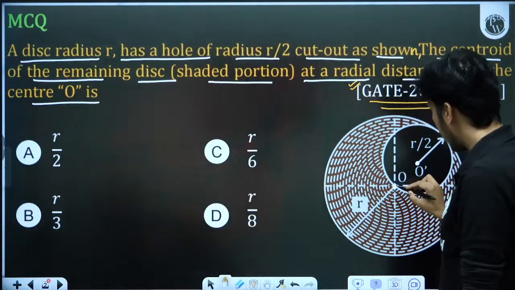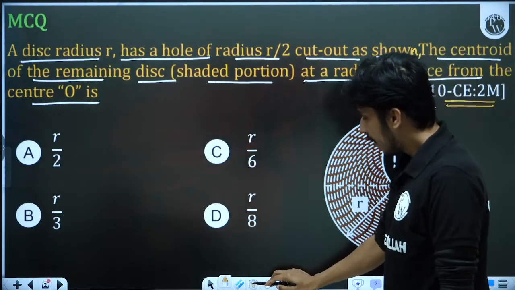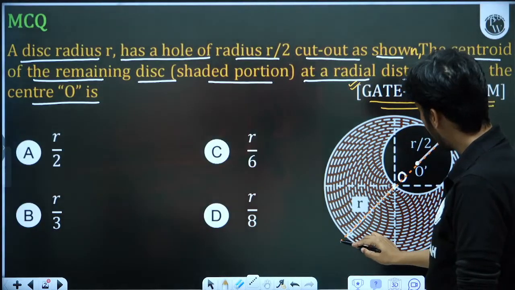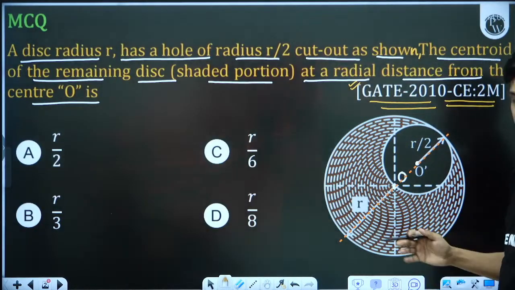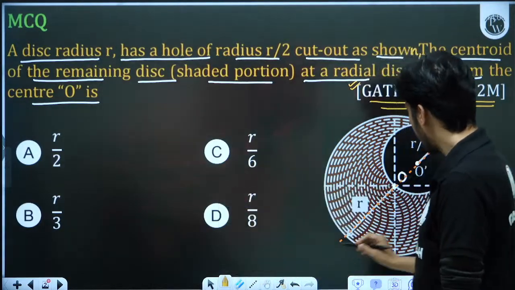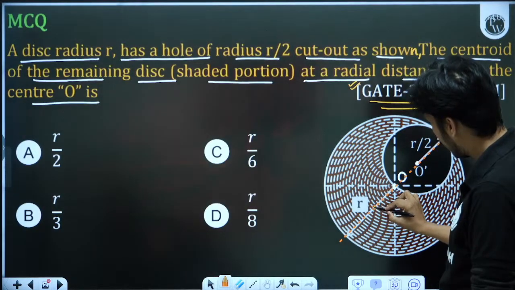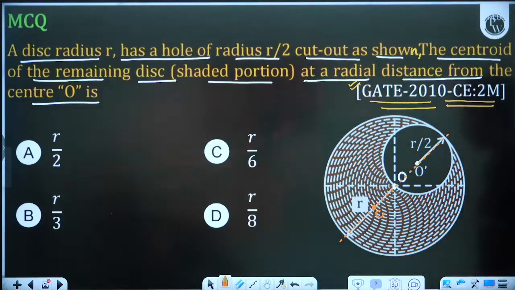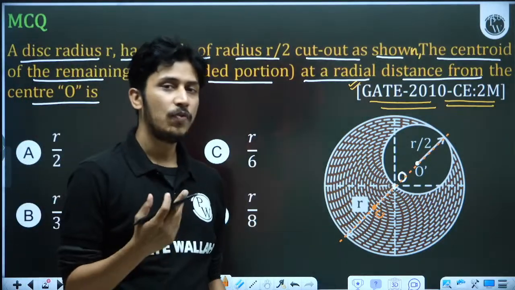So from this point O, it is asking what is the distance of the centroid. So we have to calculate the centroid along this line, because O and O dash are on this line, so the remaining shaded portion will also have its centroid on this line. Let us assume that the centroid of the remaining portion is C, somewhere here. So we will simply use the centroid formula y bar is equal to A1 y1 plus A2 y2 upon A1 plus A2.